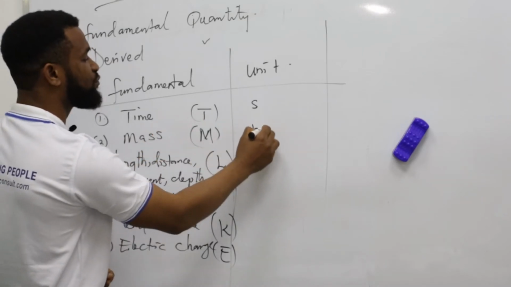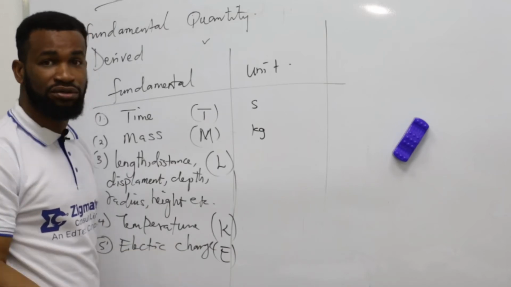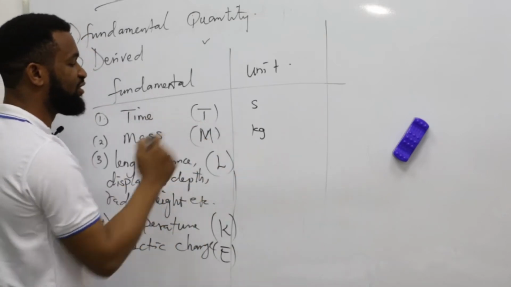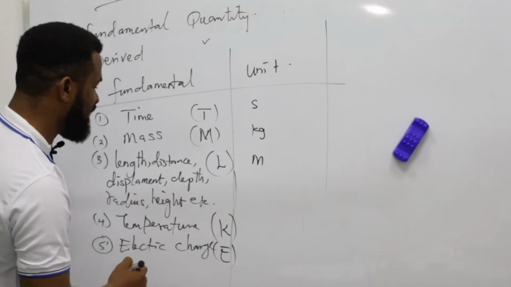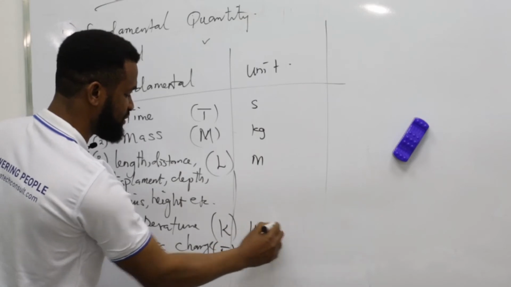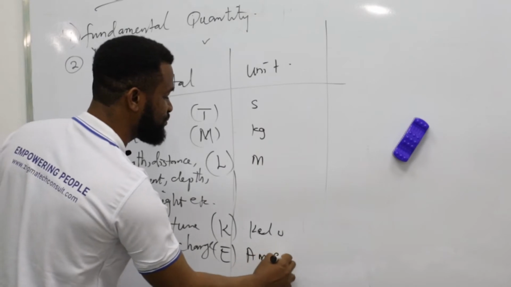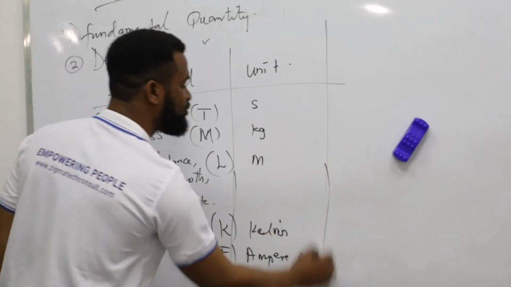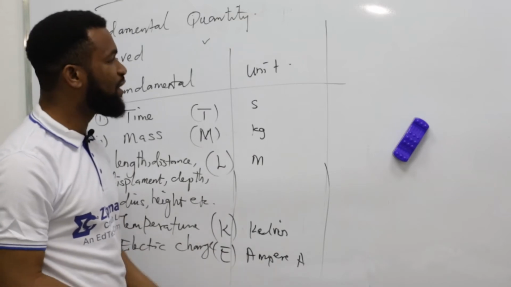Mass is kilogram. Some people can also talk about gram, tonne, and other things, but the SI unit is kilogram. Length is measured in meter. Then temperature is measured in Kelvin. Electric charge is measured in ampere, which is A. So this one is seconds, kilogram, meters, Kelvin, and ampere.